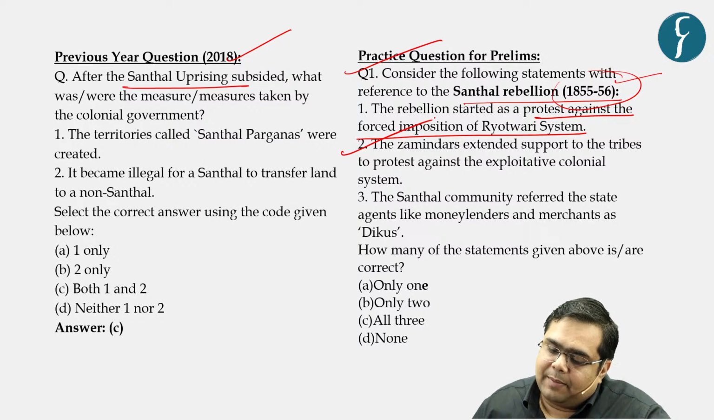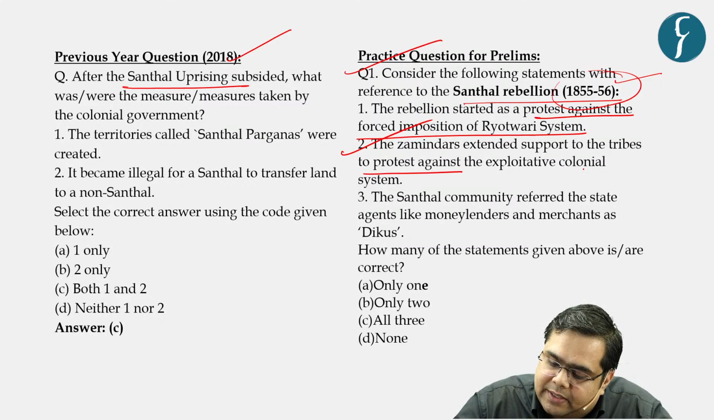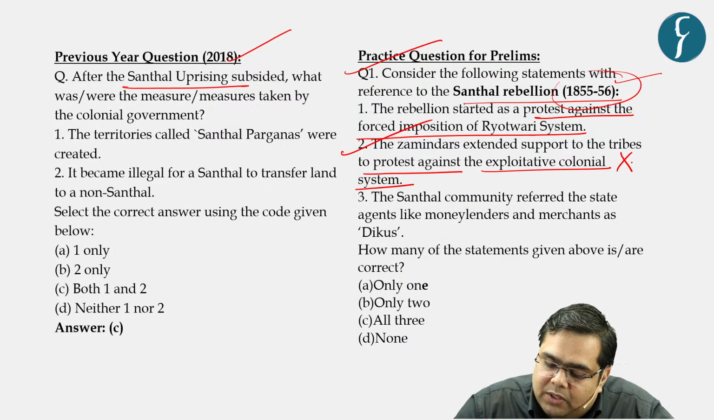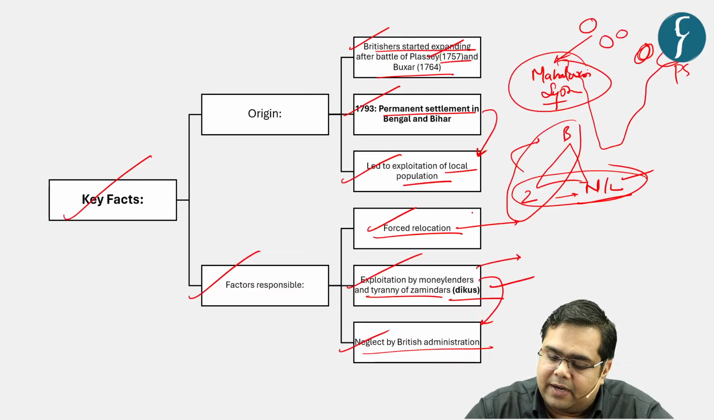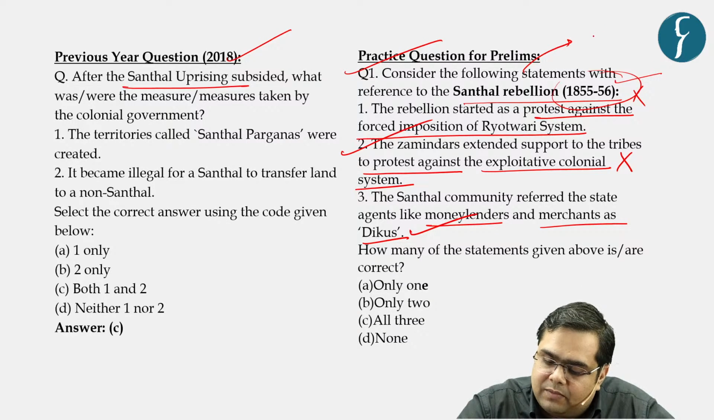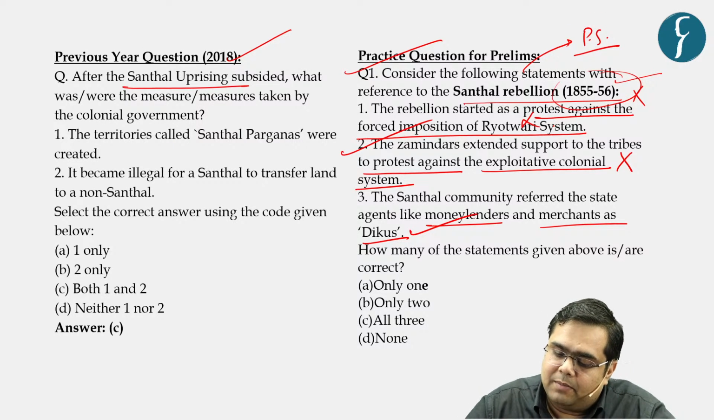Second statement reads, the Zamindar extended support to the tribes to protect them against the exploitative colonial system. So this statement is incorrect. What about the third statement? The Santhal community referred to the state agents like moneylenders and merchants as dikus. Yes, this statement is correct, right? We just read about the key term, that is diku. However, statement number 1 is wrong, because in this particular region, the settlement that was done was called permanent settlement and not Rayatwari system. So what is the correct answer with respect to this?